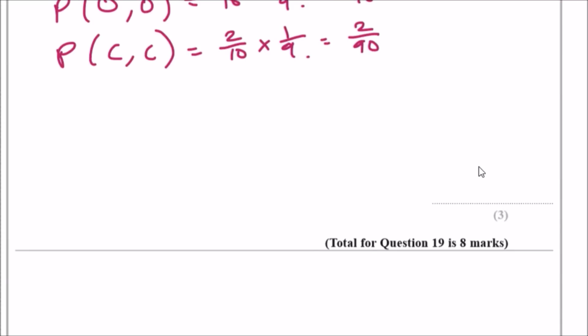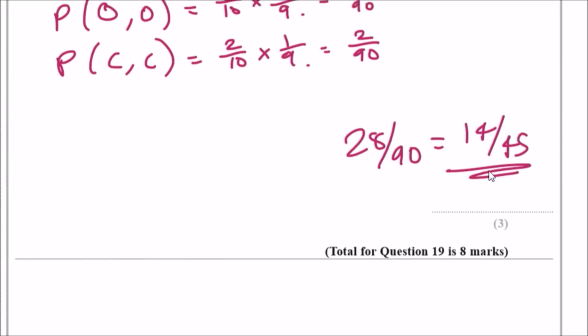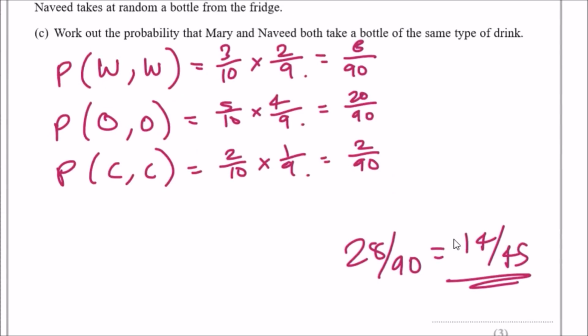28 over 90, which is the same as 14 out of 45. Doesn't matter which one you use. I think leaving it unsimplified should be fine, but why not? Just simplify it. Let's move on.